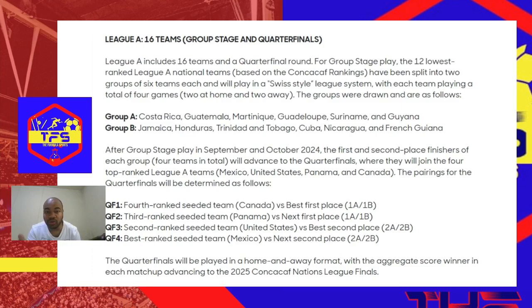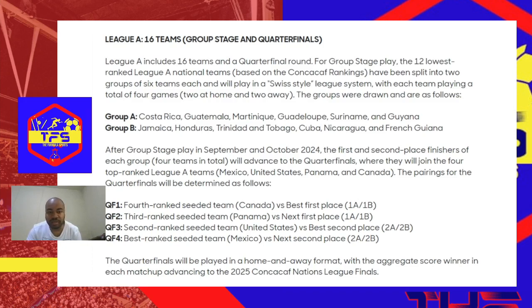Anyways, the groups were drawn and are as follows. So you see Group A: Costa Rica, Guatemala, Martinique, Guadeloupe, Suriname, and Guyana. And then Group B is the group that we are in. I don't have to read that out again. You guys heard it the first 2 times, and it's also on your screen.